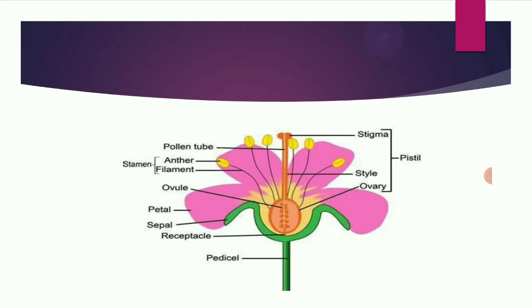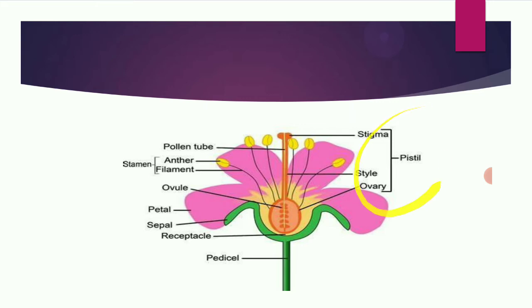See, this is the pistil and this is the stamen. The stamen is the male part of the flower. It has a long, elongated tube-like structure called the filament, with an elongated sac-like structure at its tip called the anther. This anther holds the pollen grains inside it.